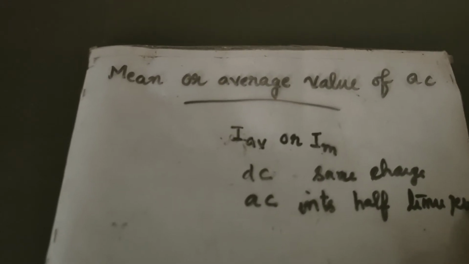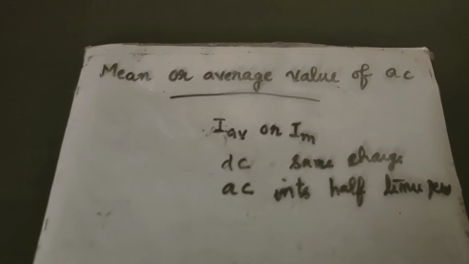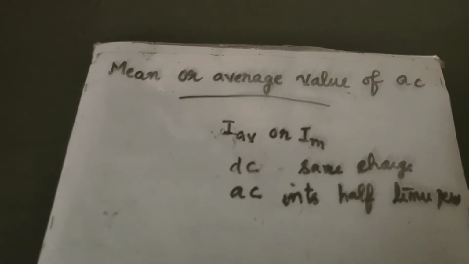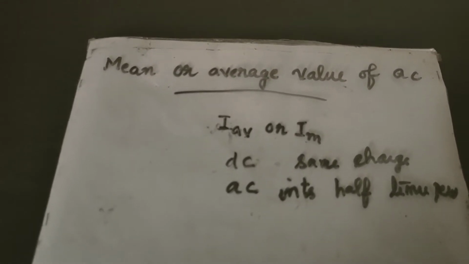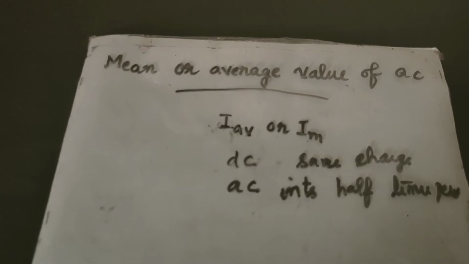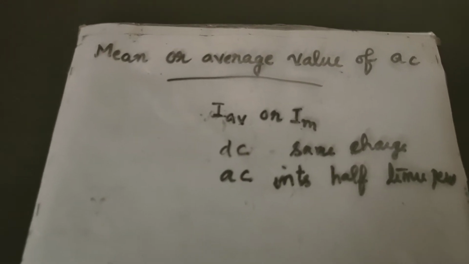That is how we define mean or average value of AC. It is defined as that value of direct current which sends the same charge in a circuit in the same time as is sent by the given alternating current in its half time period.